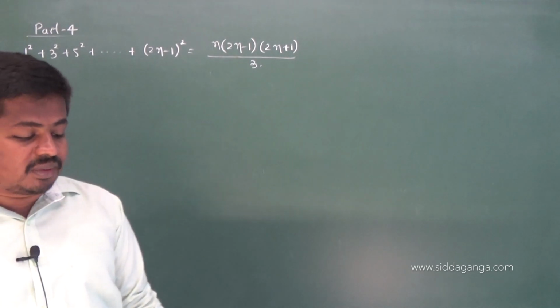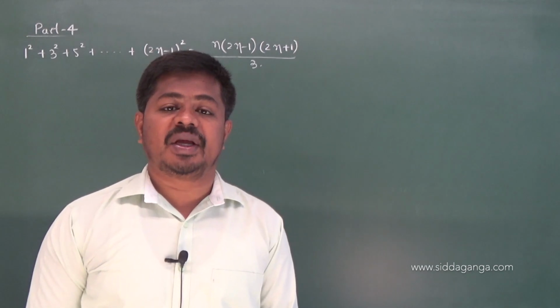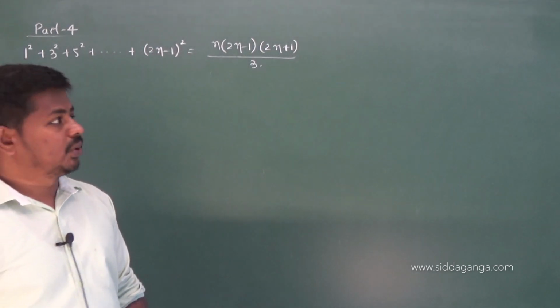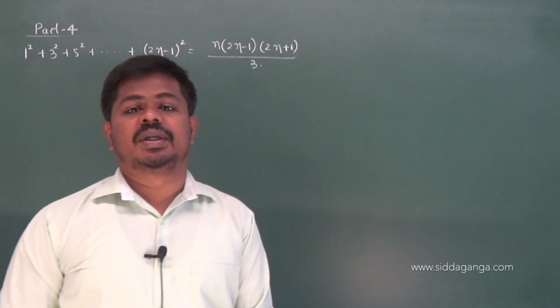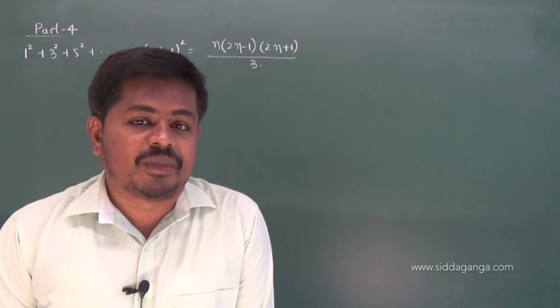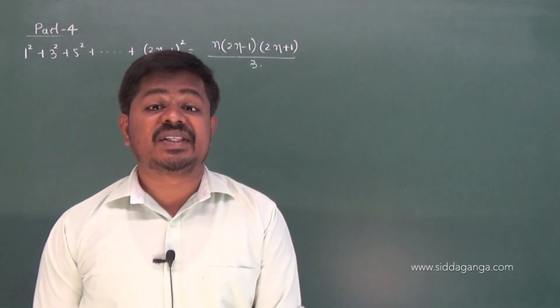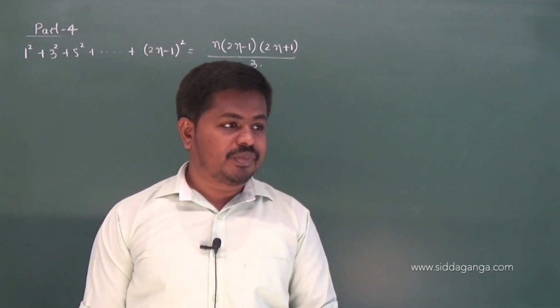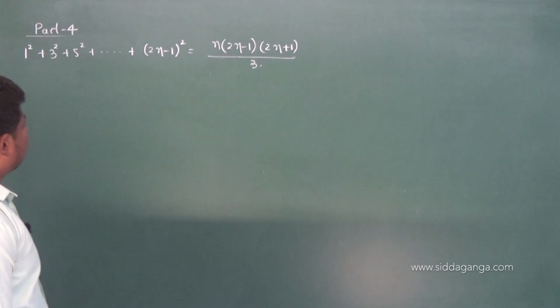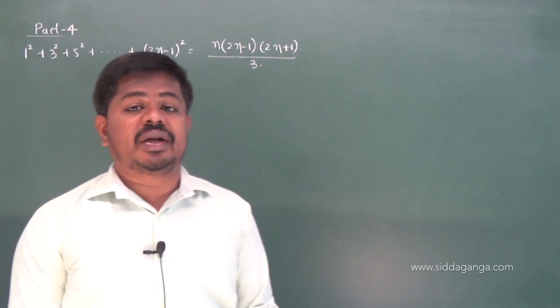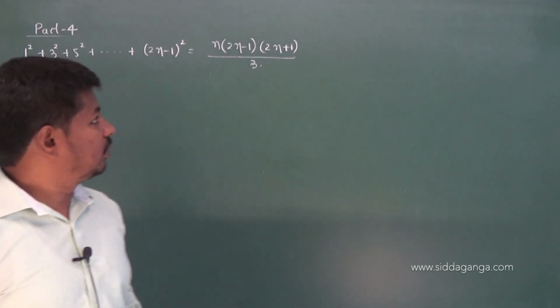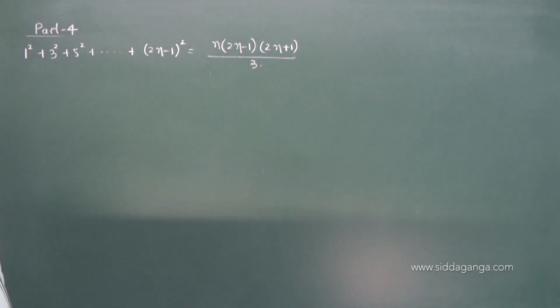So what is actually the sum of first n odd natural numbers? That is n square. You have to prove that, you take it as homework. So 1 plus 3 plus 5 plus and so on till 2n minus 1 is equal to n square. You have to prove that, take it as homework. Now we have to prove sum of first n odd square natural numbers is equal to n into 2n minus 1 into 2n plus 1 by 3.